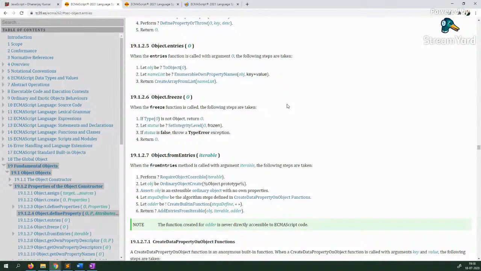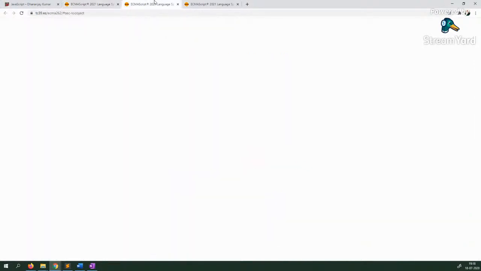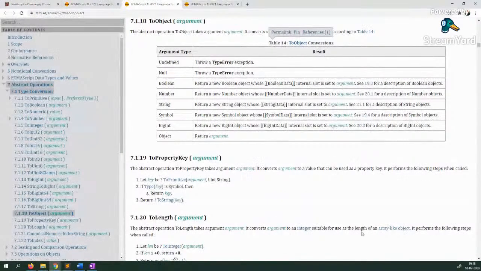So you might have seen millions of blog posts, millions of videos, millions of documents about object.entries. But if someone is able to make sense of these 3 lines, that person does not have to go to any books or anywhere to learn what is object.entries. And today in the beginning, if you remember, I started teaching you in that approach, that first is toObject. So first, if you go to the toObject, see what it is saying.